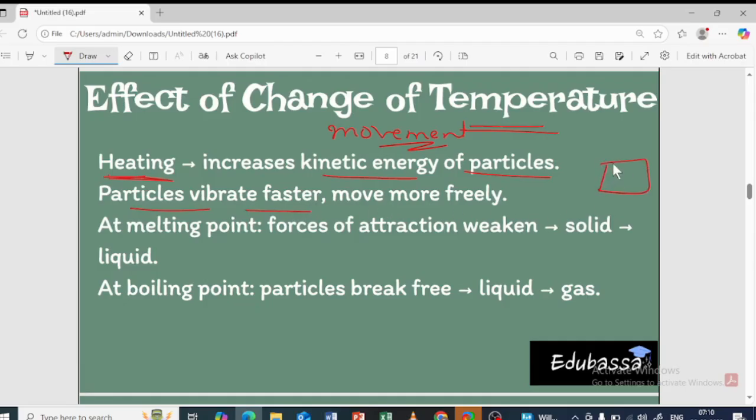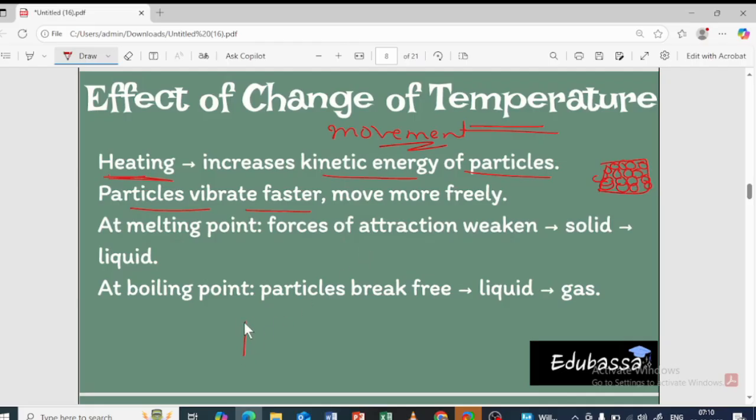First the ice will be there. The particles are tightly packed, isn't it? When you heat, what happens? The particles will move freely. The kinetic energy, the movement will be more free. Okay, so at the melting point, the force of attraction is going to weaken and the solid will become liquid.